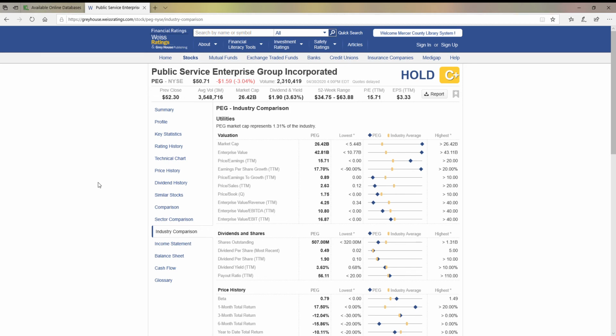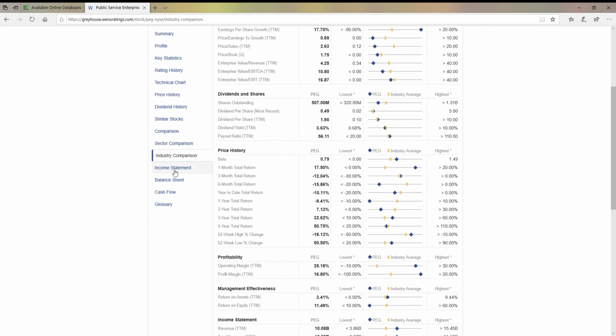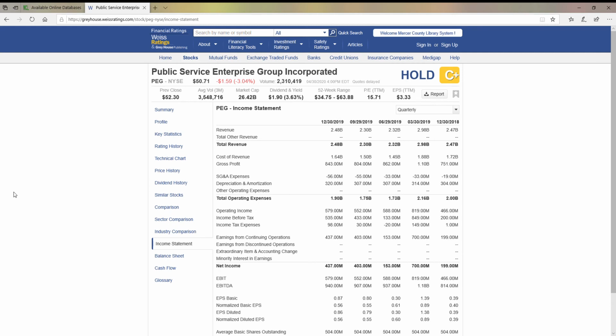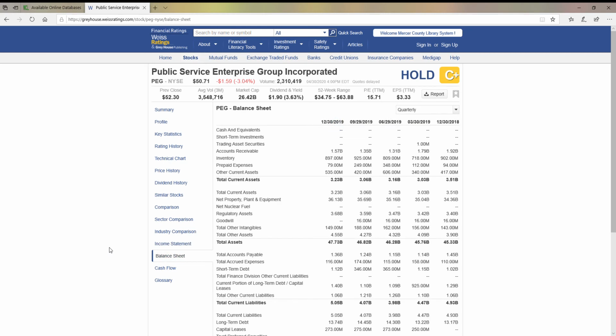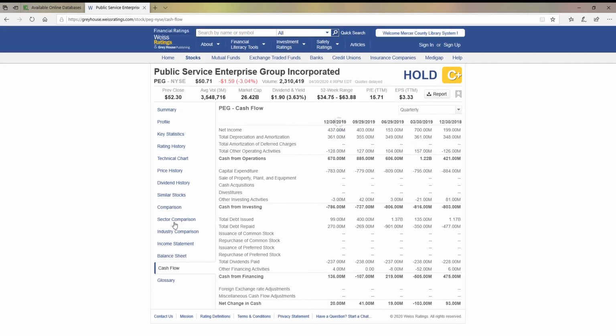Now you're going to go back to those P&Ls, so you're going to see the income statements and the balance sheets. So you can look historically over the last 4 to 5 quarters to see the financial stability of this company. And the same with the balance sheet. You're going to see comparisons and the cash flow as well.